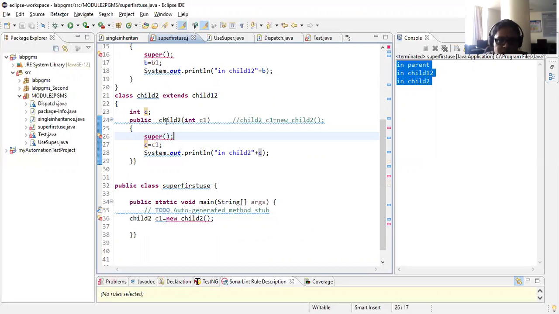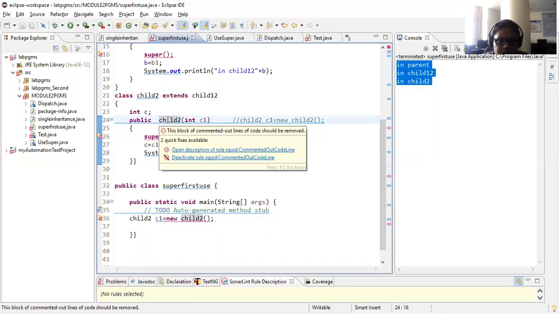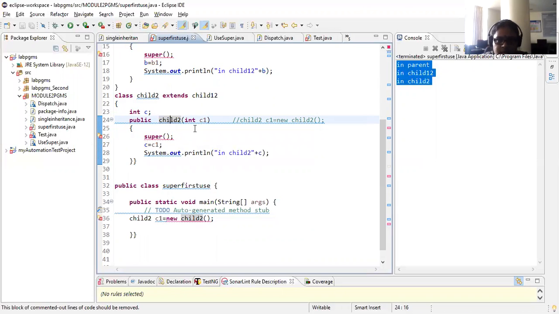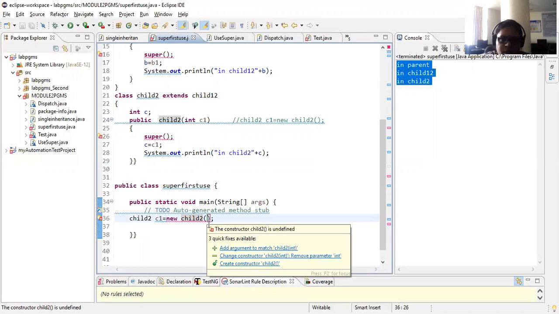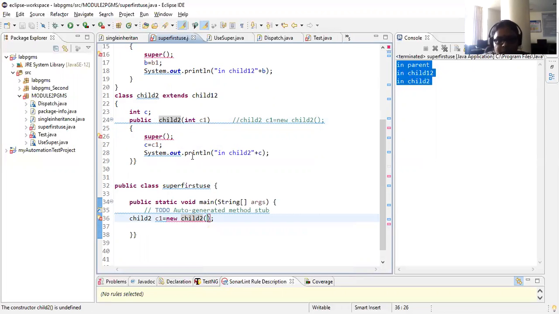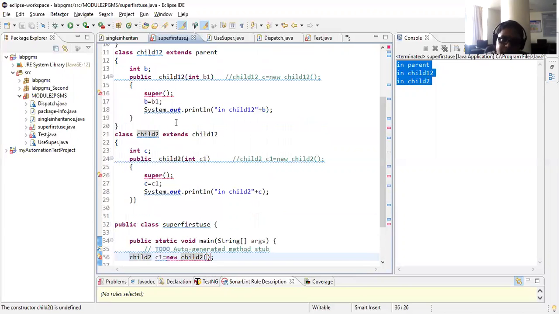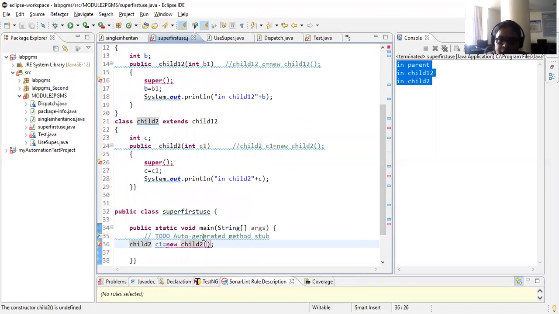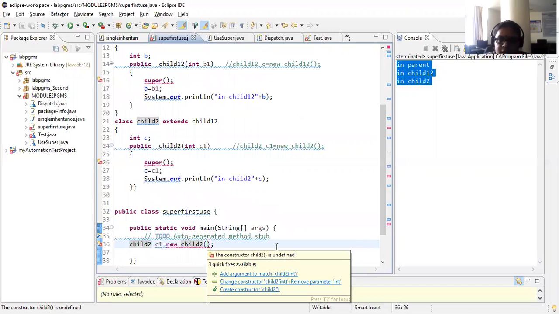So now child C1 equal to new child 2. Where does your control transfer to? Your control will transfer to this particular constructor. Now why is this error there? It is actually having one parameter called C1, but you didn't use it. This is the first level of error. Now observe here, all of you. Whenever you are passing the value, consider that only for C1, I can pass one value when I am calling, and it can be C equal to C1. Now, what about your parent class values? That is the question. It is the responsibility of your child class constructor to even pass the values from this particular point for your parent classes also.